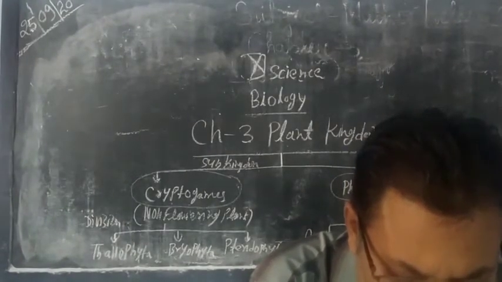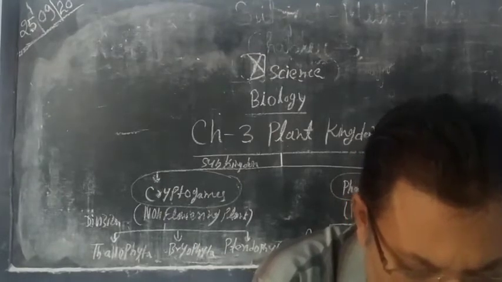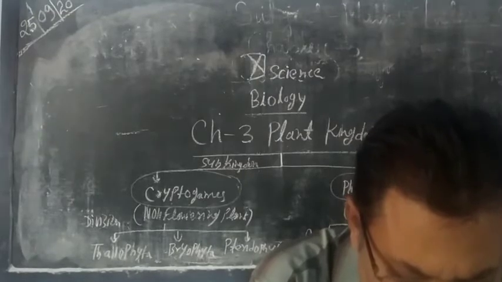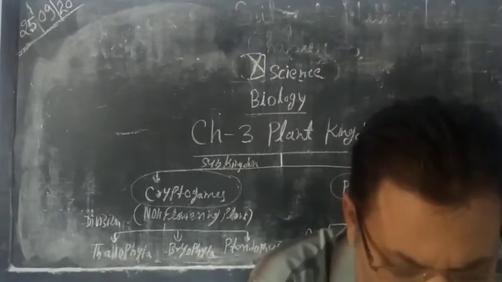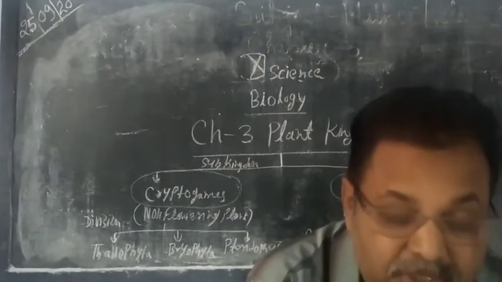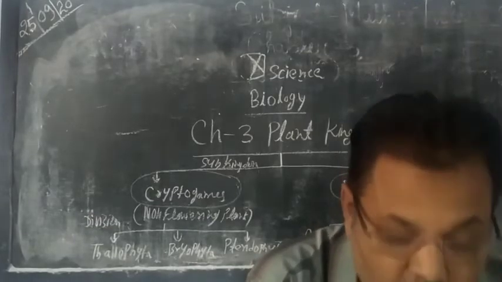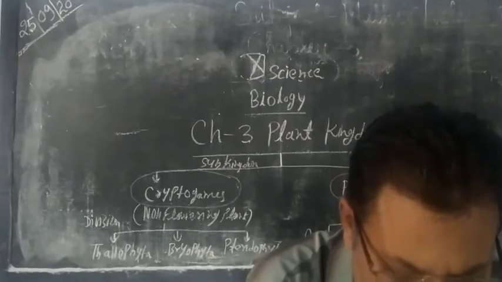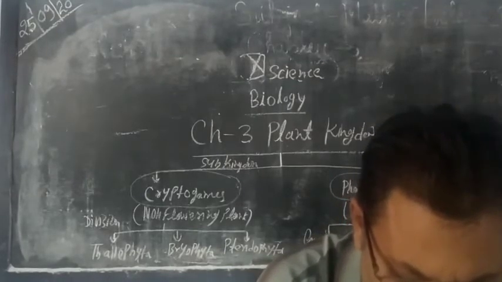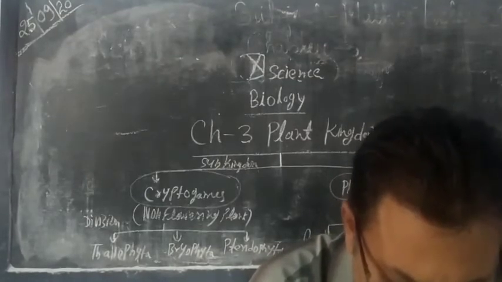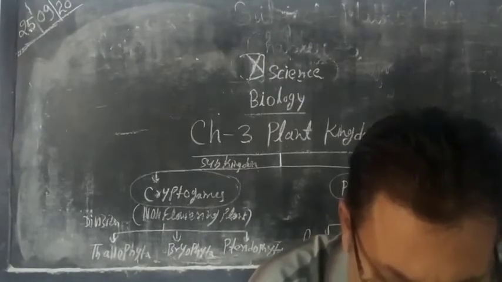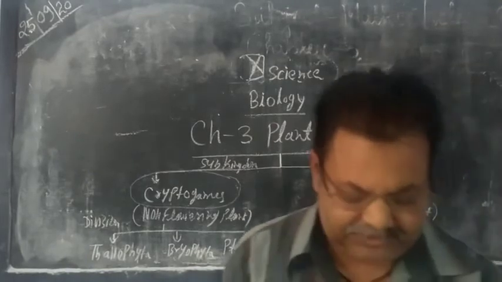Second one is brown algae, because phaeophyta is the pigment present in it, and Rhodophyta, it means red color pigment is present in it, so it is known as red algae. So green algae, brown algae and red algae are the three main types of algae. We have studied the first type of algae, Chlorophyta or green algae.